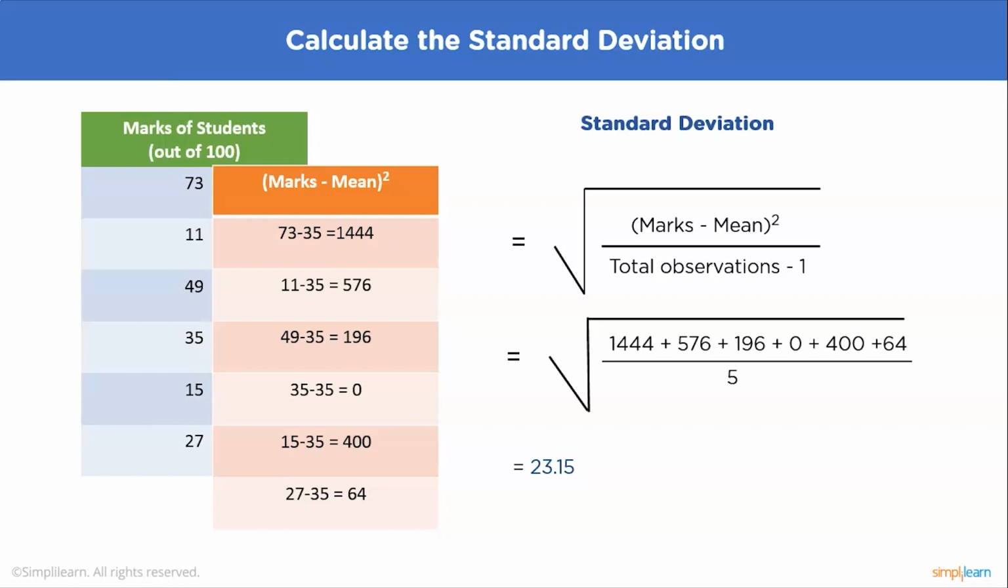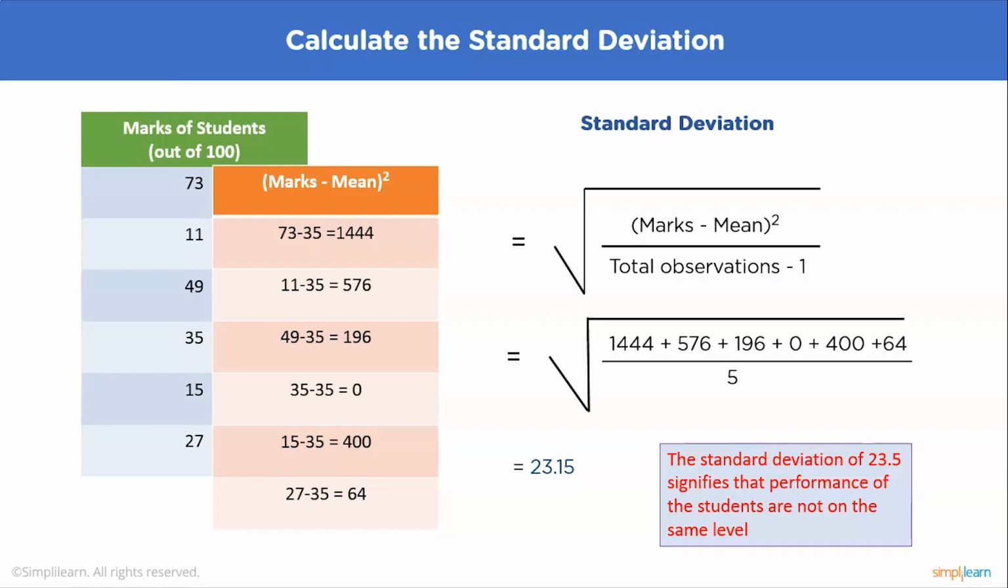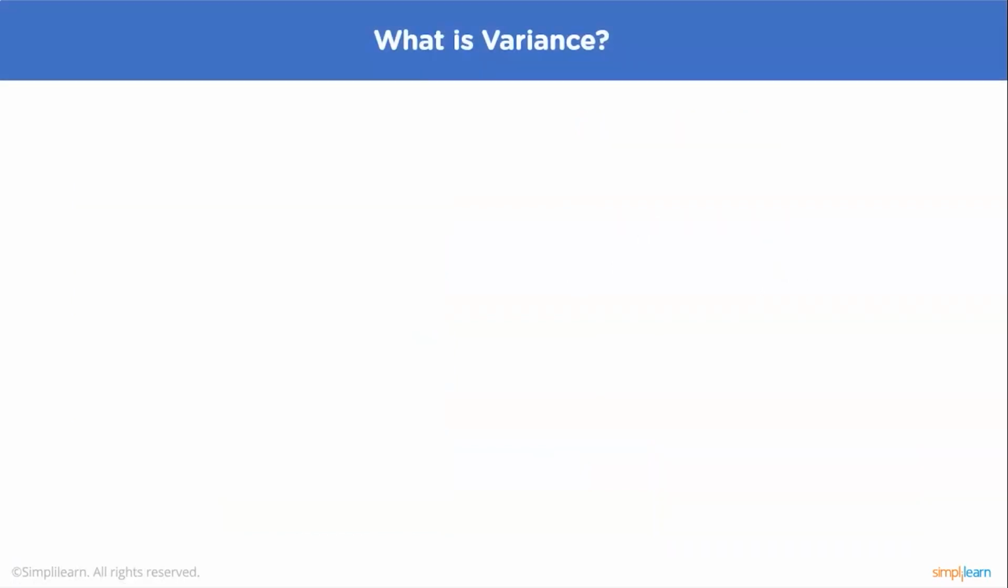Now you might be wondering why we have calculated the standard deviation. What is the use of the standard deviation? So the standard deviation of 23.5 signifies that the performance of the students is not on the same level. They are deviating all over the place. Now that we have learned about the standard deviation and have seen how to calculate it by taking an example, let's move further and learn about variance.